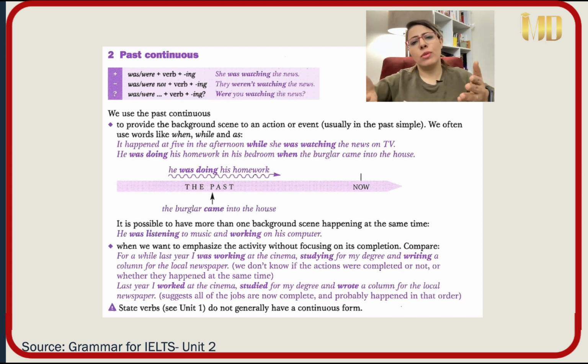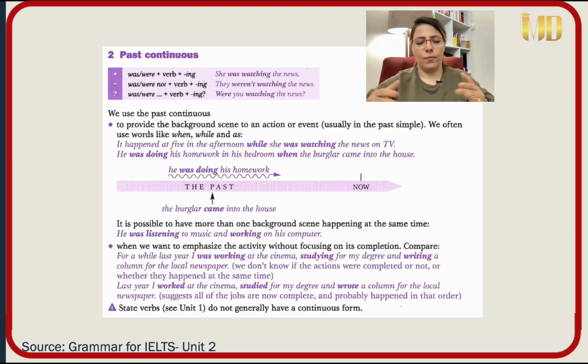And even you can use as. I was teaching English as my father was sleeping. Parallel actions, there is no interruption. But when you use when, it means that there is an interruption. An action interrupts, stops the other action.